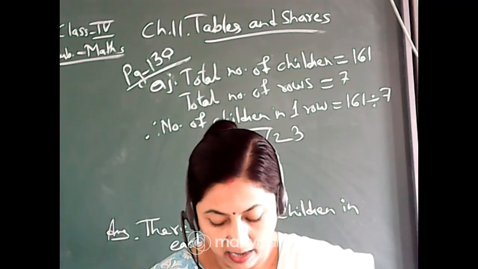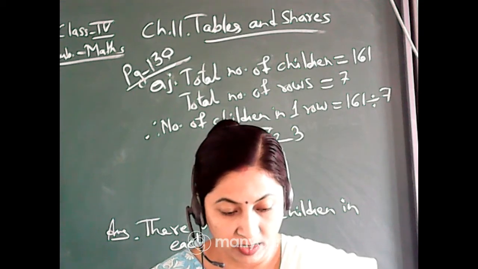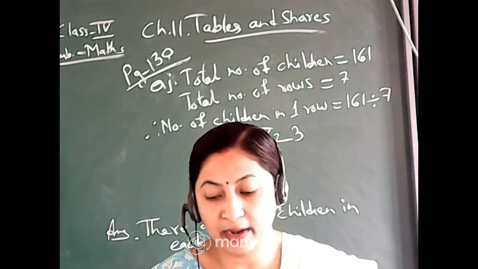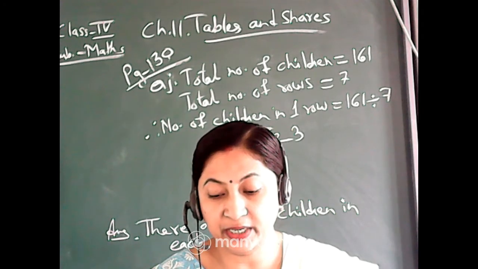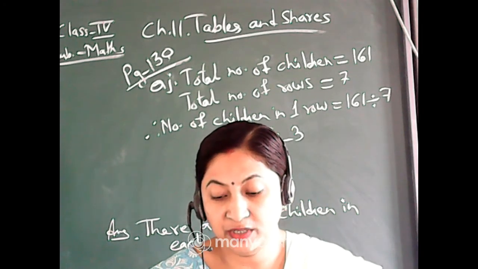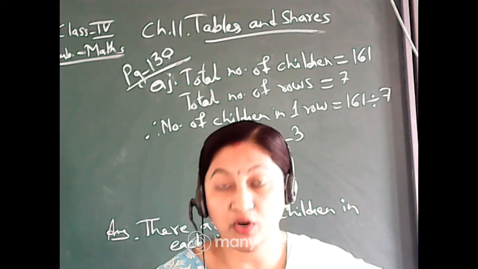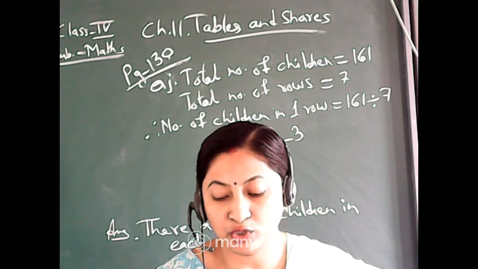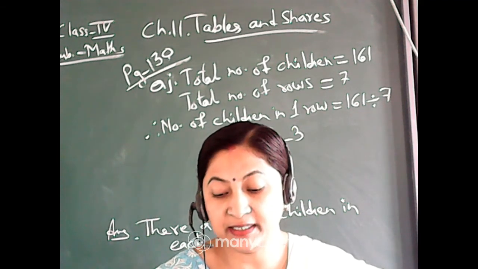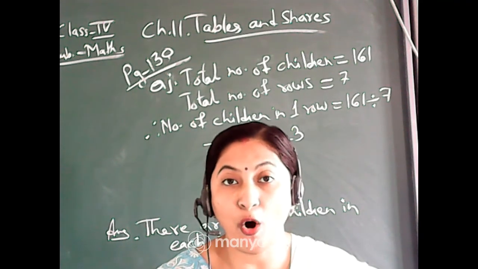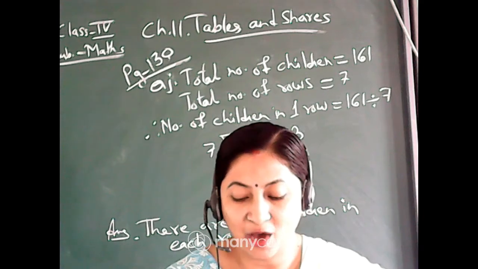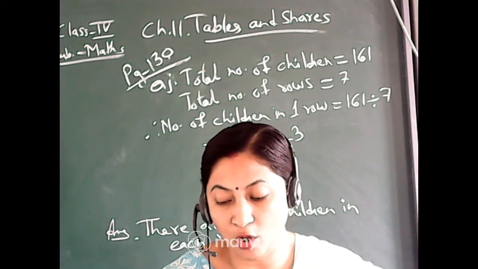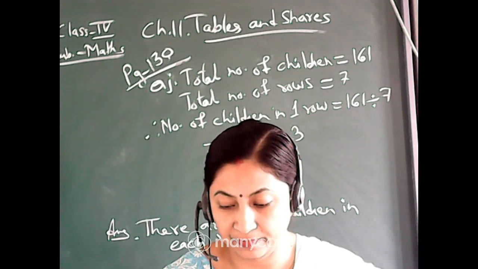Okay. Come to page 132. Hari, Seema, Chinku and Lakshmi are going to Guwahati. The cost of one rail ticket is rupees 62. So the question will be, how many rupees did they pay for all the tickets? Okay.